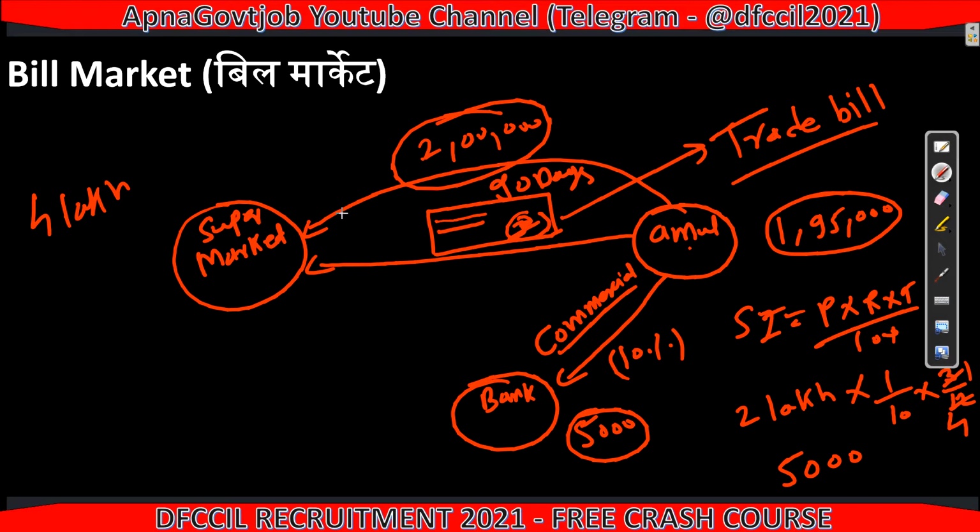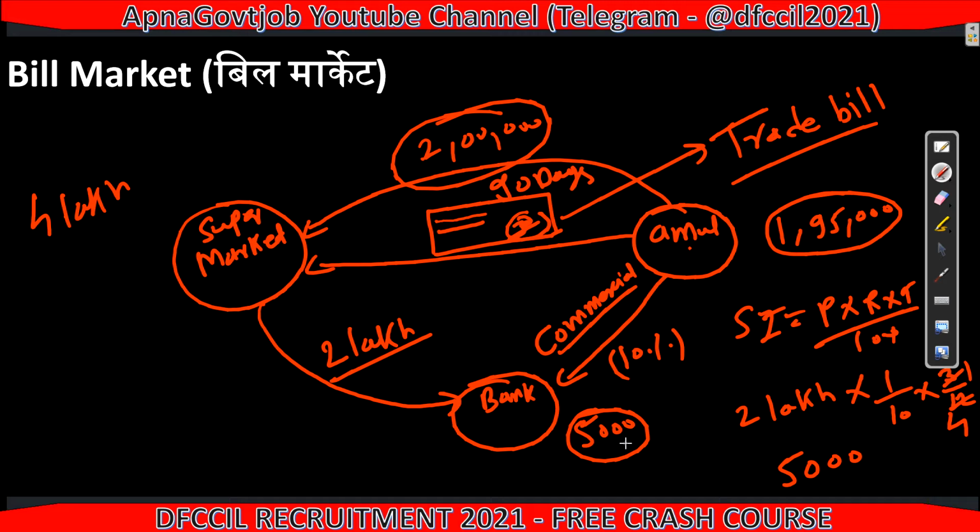Amul called me and told me that I hand over to bank, and now it is a commercial bill, so directly you need to repay to the bank. Okay, so we are going to the bank, and then we will repay 2 lakh rupees. We will repay 2 lakh rupees. Okay, so like this the transaction happens.